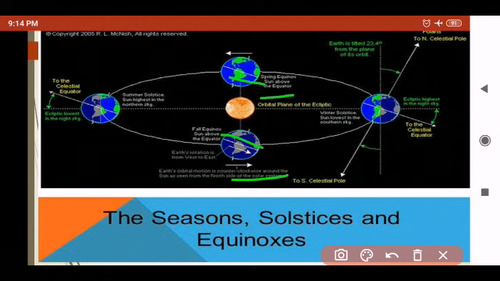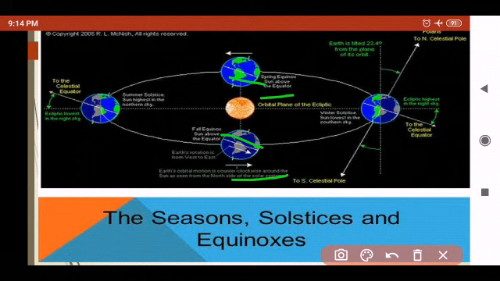On 21st March and 23rd September this happens. So on 21st March and 23rd September we are having the equinox. Equinox means equal day and night on the whole earth.